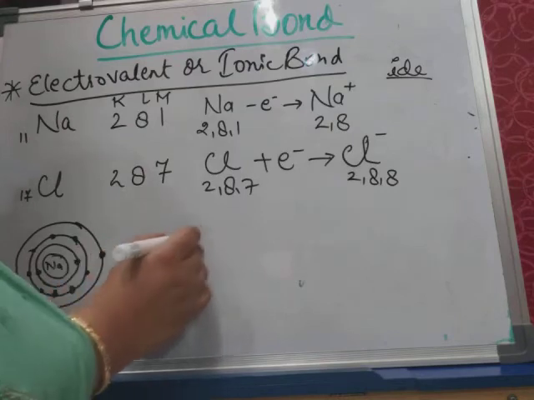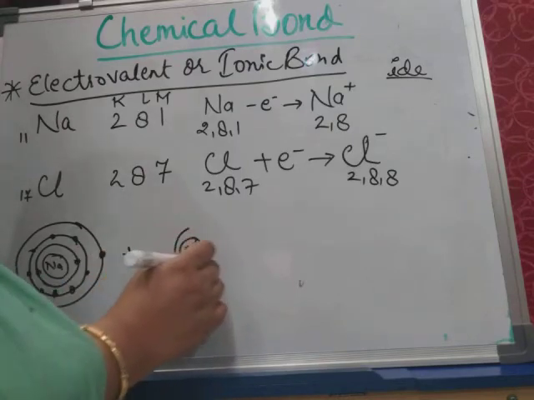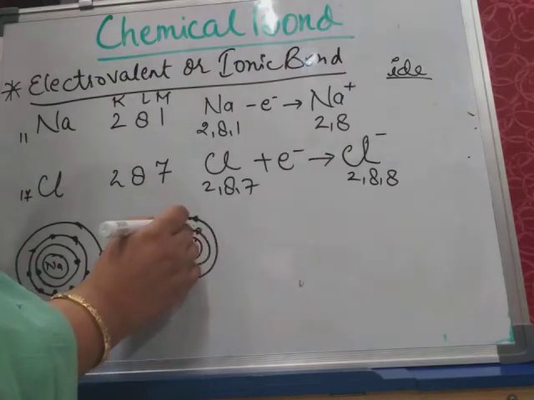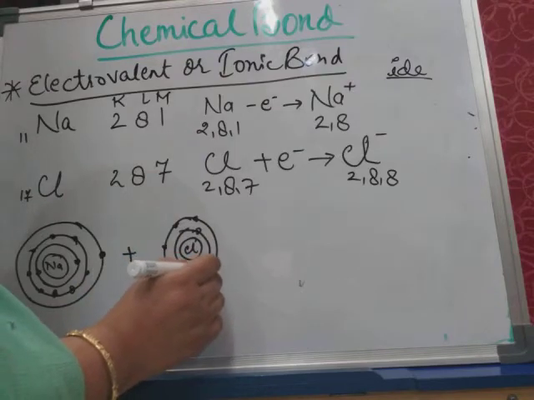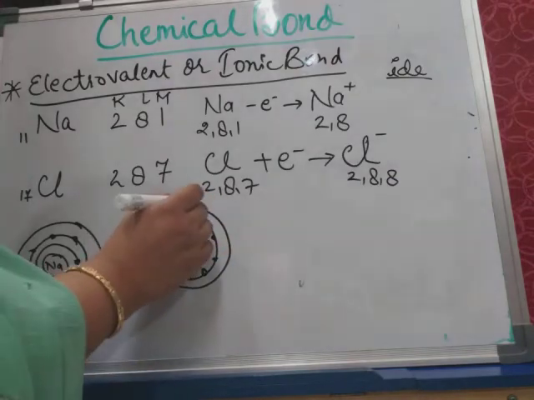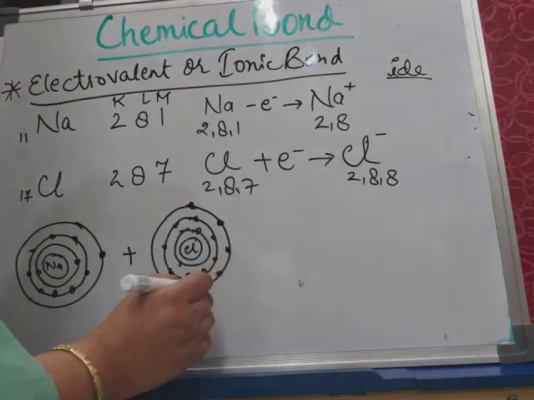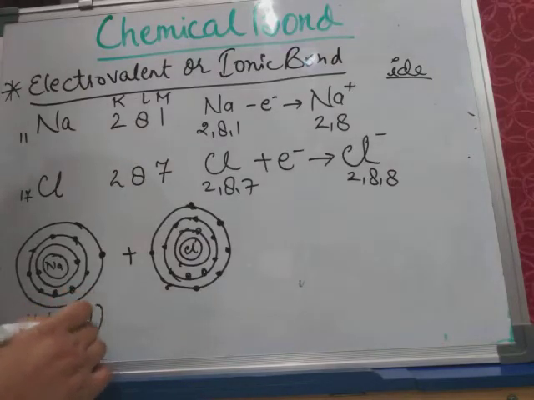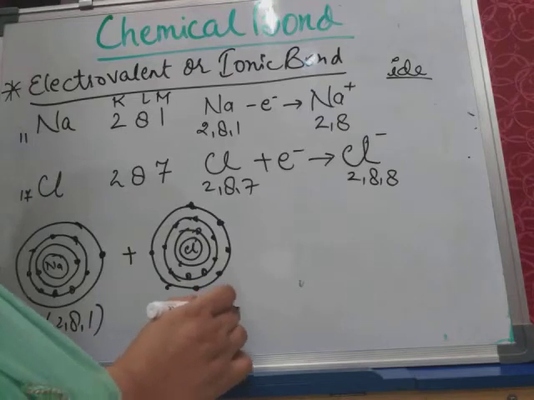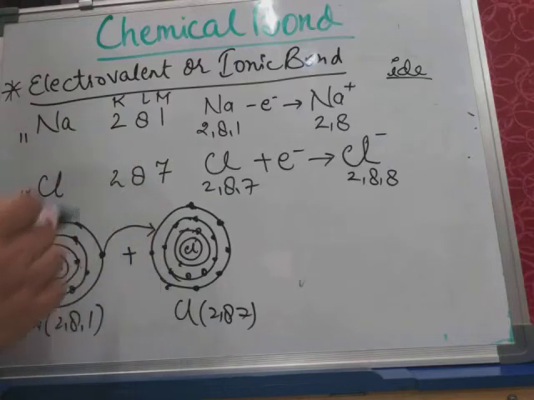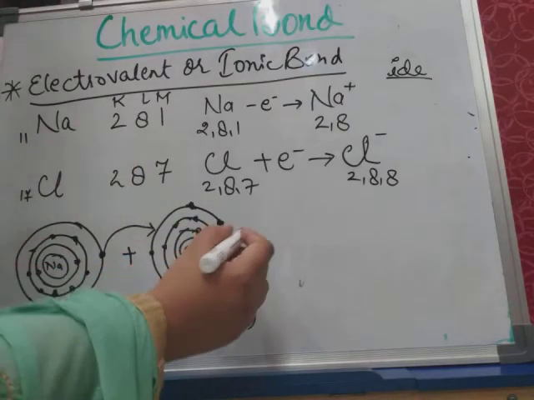It will combine with chlorine having 2 electrons in the K shell, 8 electrons here, and 7 electrons here. This is sodium having electronic configuration 2, 8, 1, and this is chlorine having electronic configuration 2, 8, 7. This sodium will lose its 1 electron and transfer it to this chlorine atom.